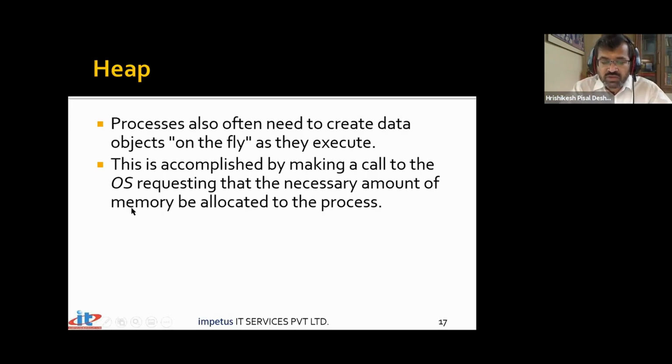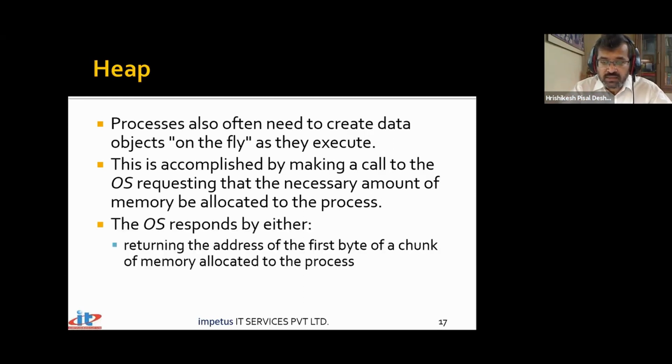So what we are actually doing is making a request to the OS: I need so many bytes of memory. It is not we who are allocating memory. We are taking a decision when to allocate. We are taking a decision how much is to be allocated. That decision we are taking. But actual allocation is done by your OS. So we are making a request.